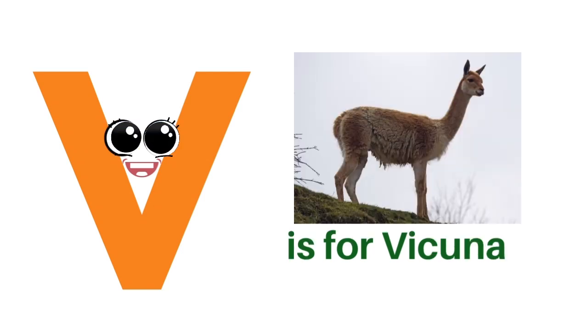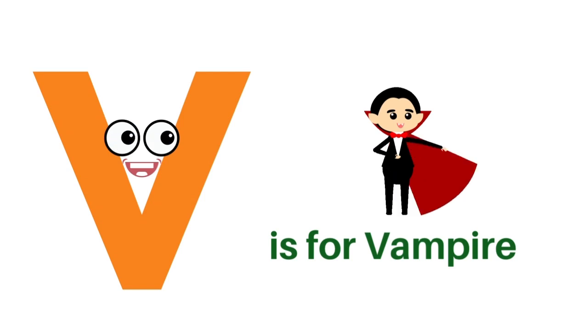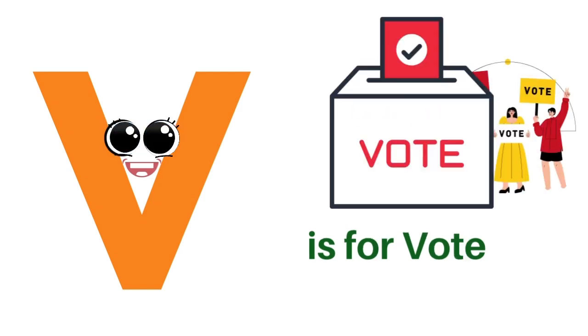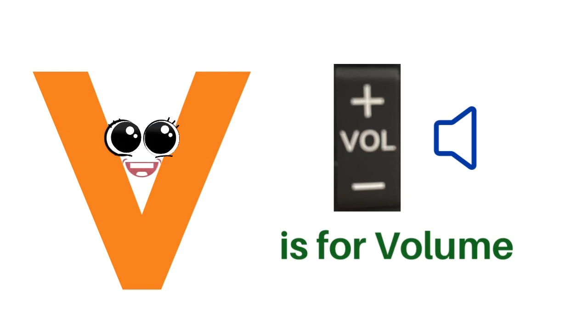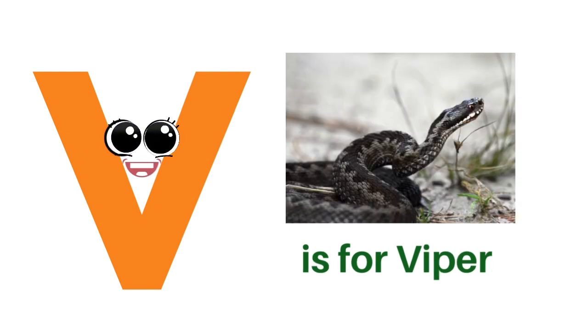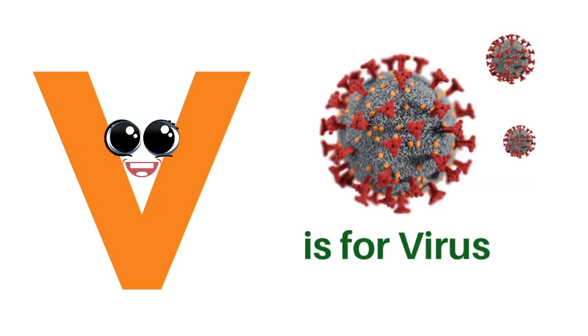V is for vicuna. V is for vampire. V is for vote. V is for volume. V is for viper. V is for virus.